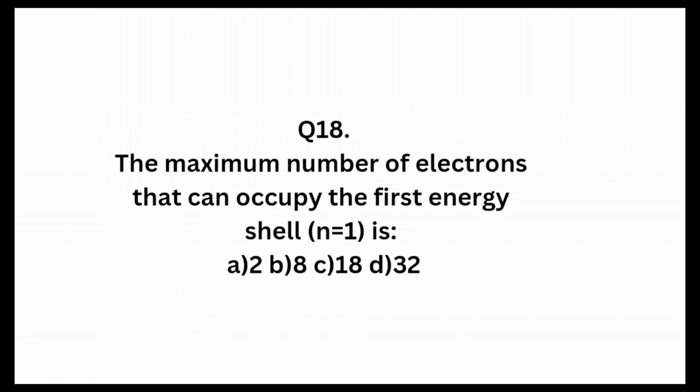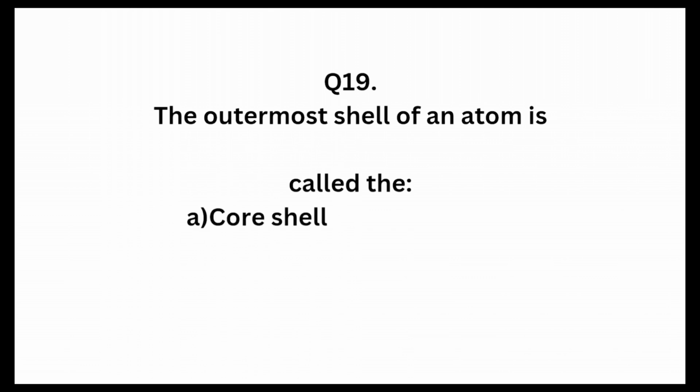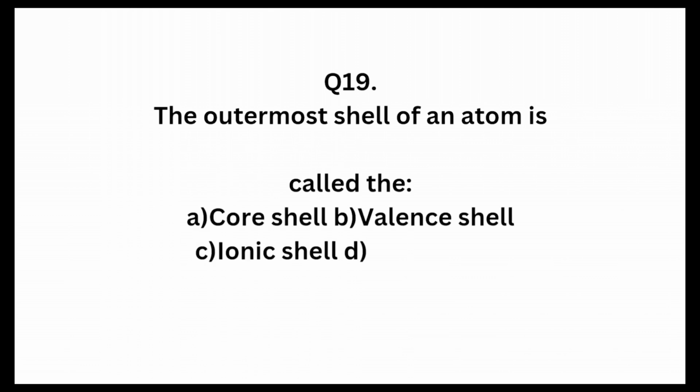Question 19. The outermost shell of an atom is called A. core shell, B. valence shell, C. ionic shell, D. stable shell. Choice B, valence shell, is the best answer. The outermost shell is also known as the valence shell, and the electrons found in the valence shell are known as valence electrons.